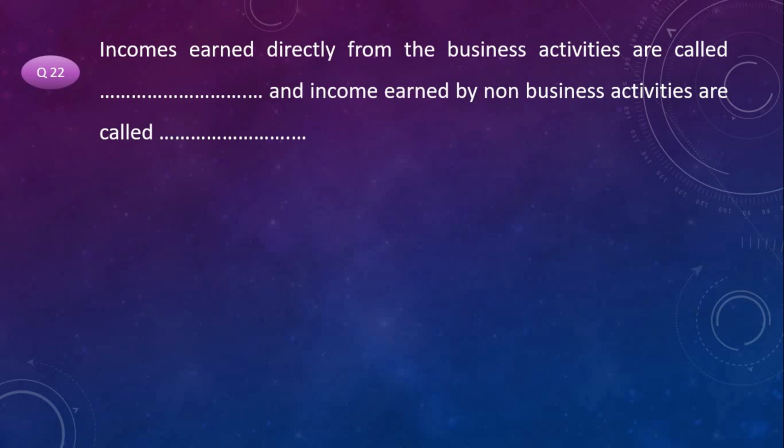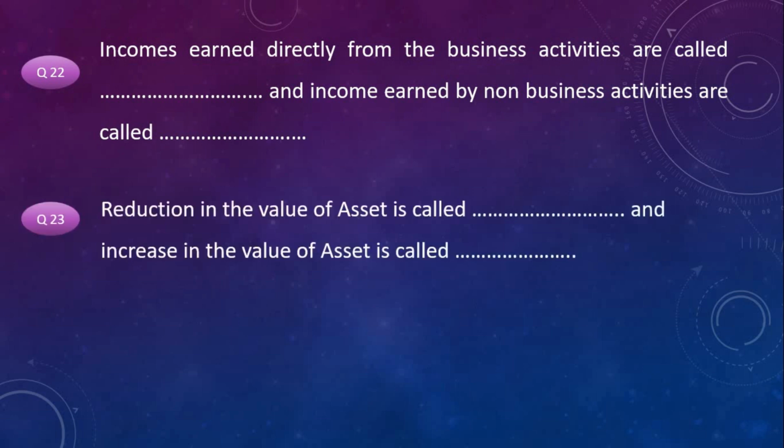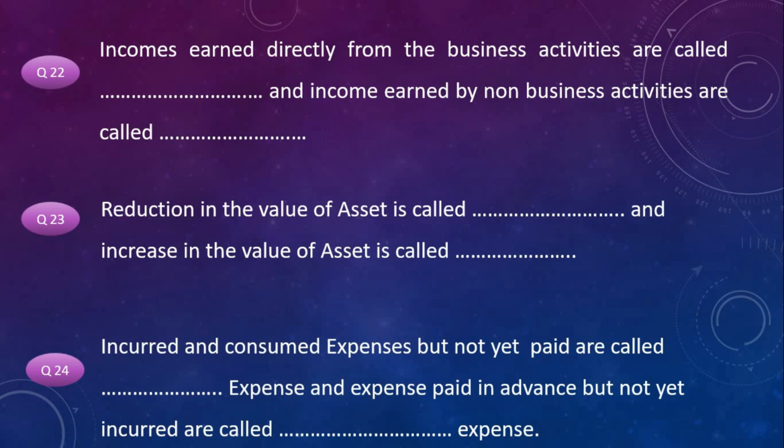Next question. Incomes earned directly from the business activities are called dash and income earned by non-business activities are called dash. Next question. Reduction in the value of asset is called dash and increase in the value of asset is called dash. Next one. Incurred and consumed expenses but not yet paid are called dash expense and expense paid in advance but not yet incurred are called dash expense.